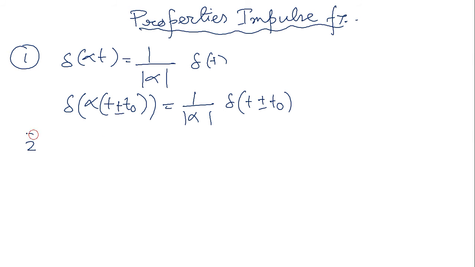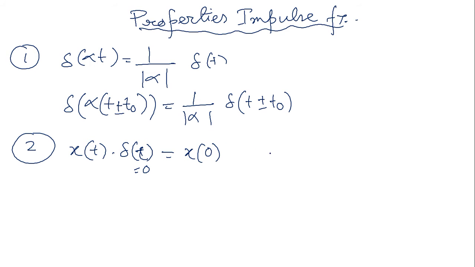Second, if some function x of t is multiplied by delta t, so here if I plot t equals 0, this delta is at the 0th position, so the value of x exists as x of 0.